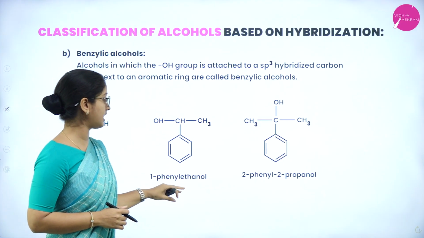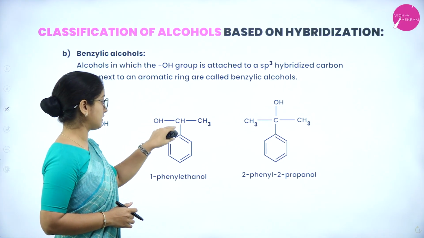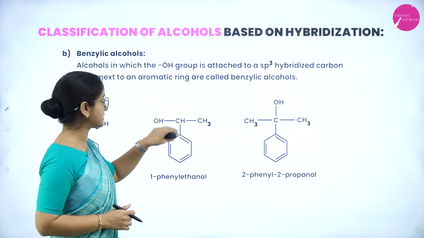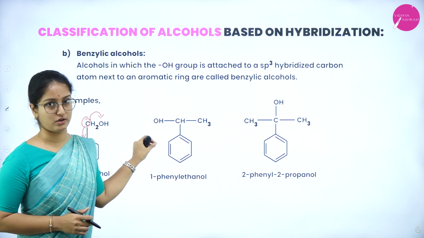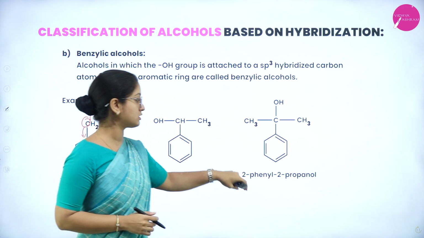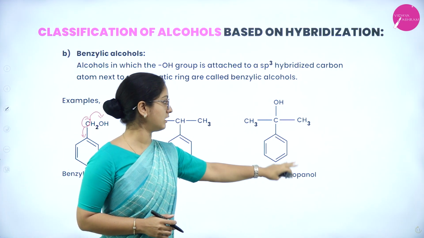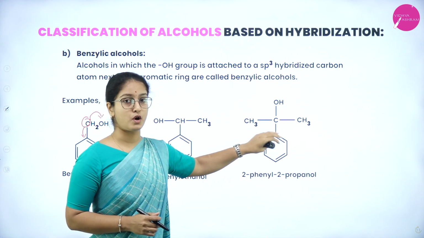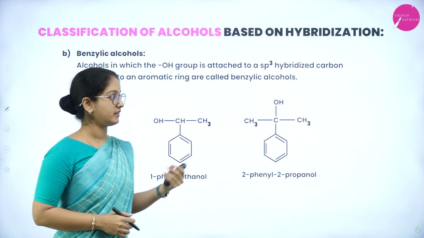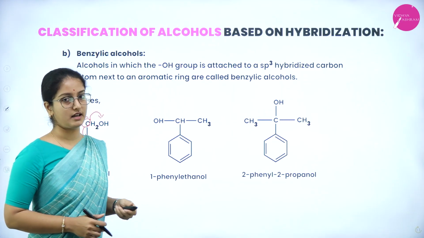Similarly with 1-phenylethanol, the carbon bonds with the benzene ring, and the same carbon is also bonded with the hydroxyl group. So it belongs to benzylic alcohol. Here also with 2-phenyl-2-propanol, the same carbon atom which is bonded to the benzene ring will also have a bond with the OH group. Therefore it is called benzylic alcohol.